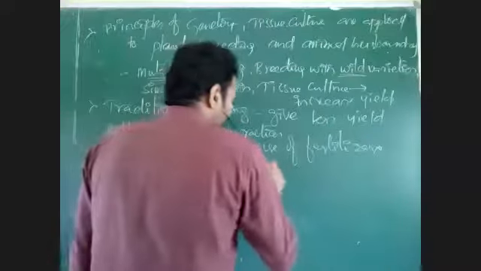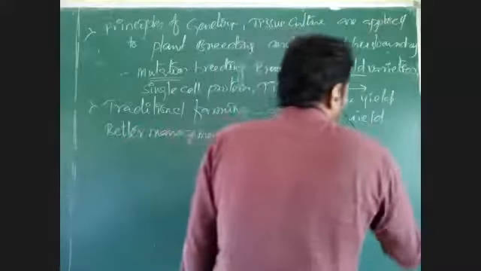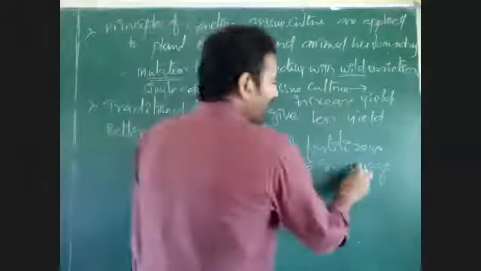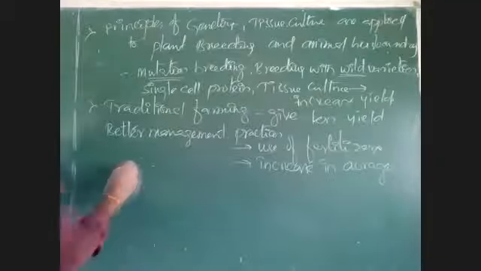And increase in acreage. Acreage means the number of acres of agriculture land is increased. That means more land is brought to availability for cultivation. That is increase in acreage.